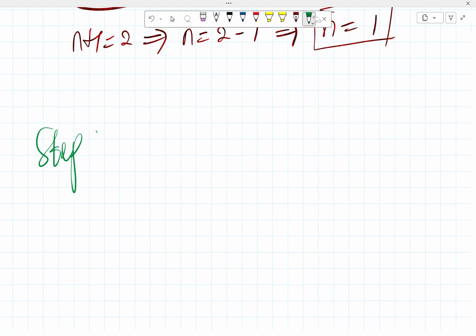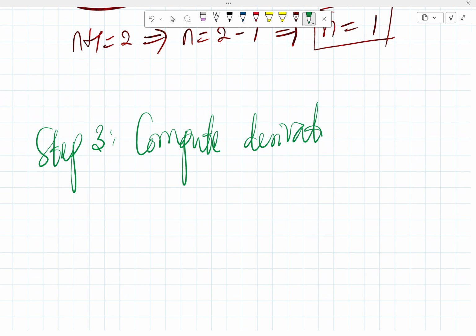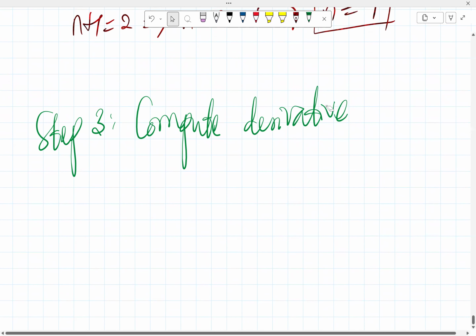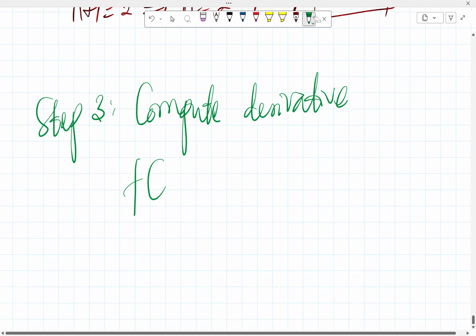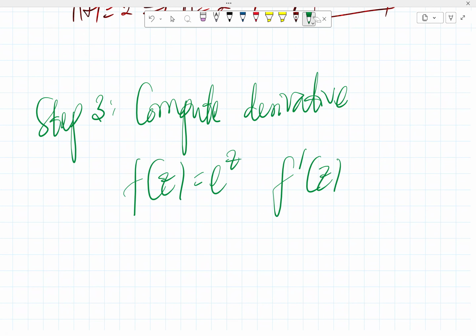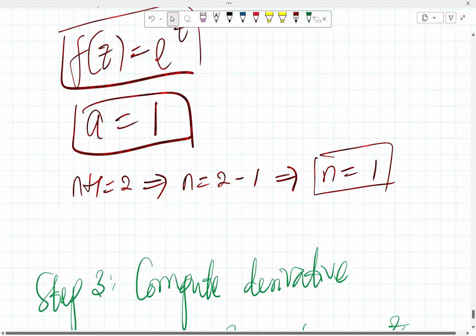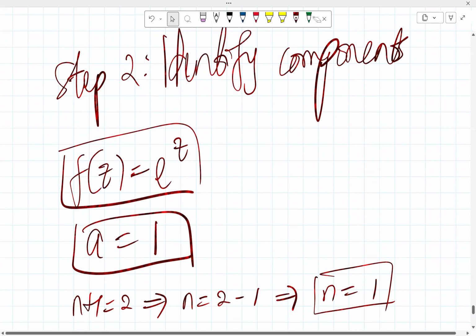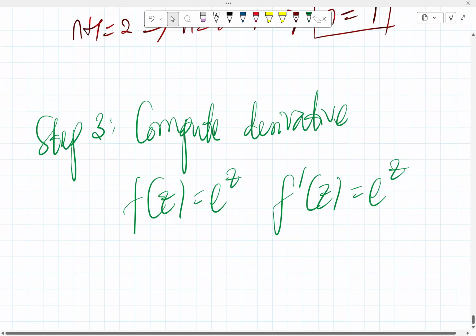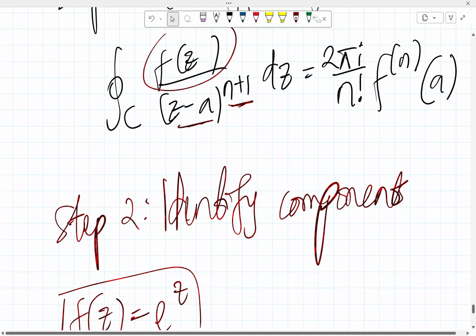Step 3, compute the derivative. Of course, we know f of z is e raised to z. That means f prime of z is also e raised to z. Done. Then we need to evaluate that based on what we have identified.